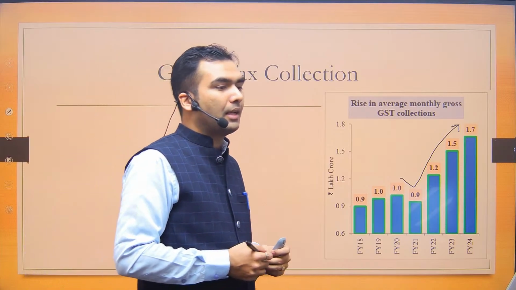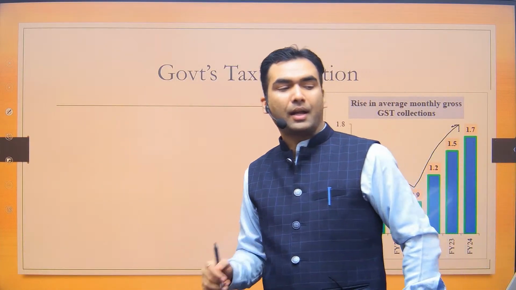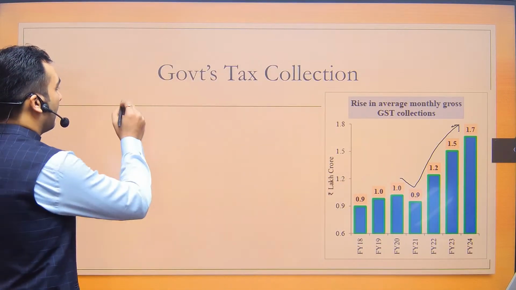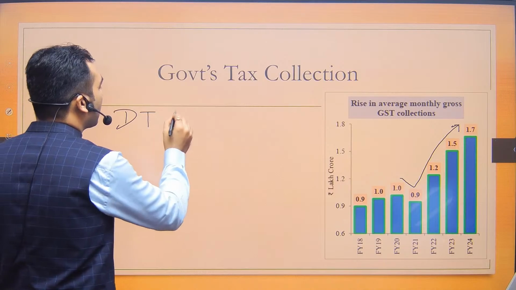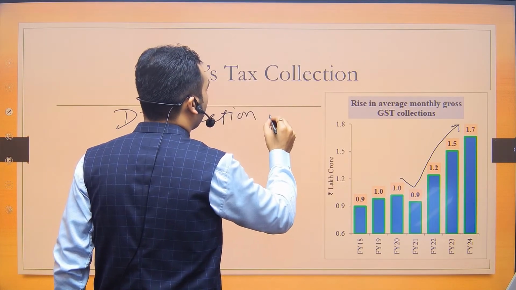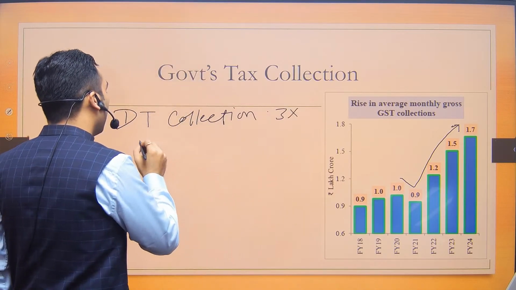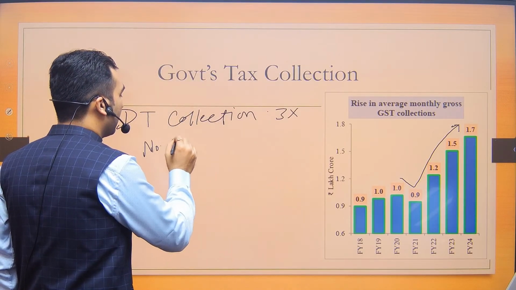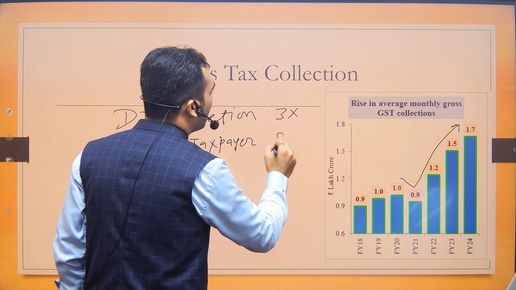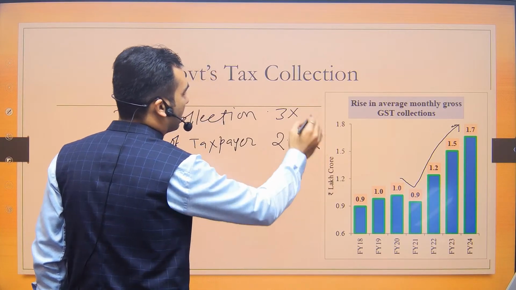Now the next thing is that government has given data about direct tax collection, that the direct tax collection has tripled. Direct tax collection has tripled since 2014. ठीक है, I mean 3 times बढ़ गया है, and the number of taxpayers has become 2.4 times in last 10 years.